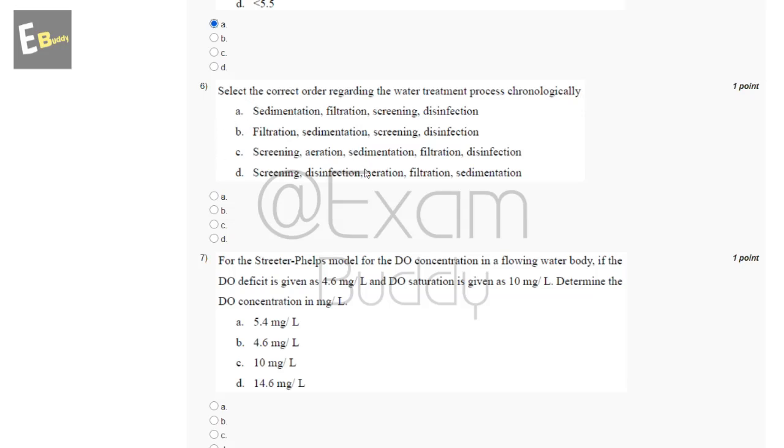Now, the sixth question is select the correct order regarding the water treatment process chronologically. So these are the options and the answer of our sixth question is C, screening, aeration, sedimentation, filtration, disinfection.